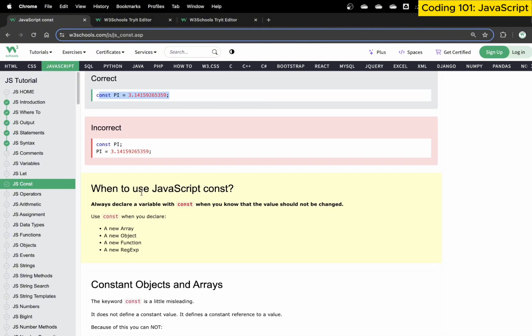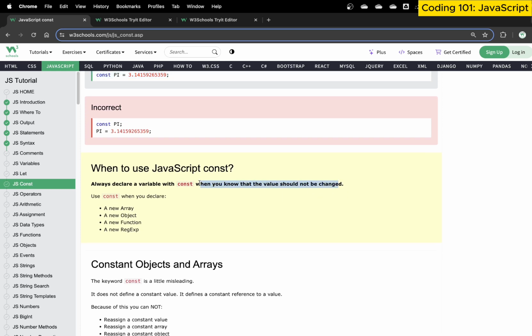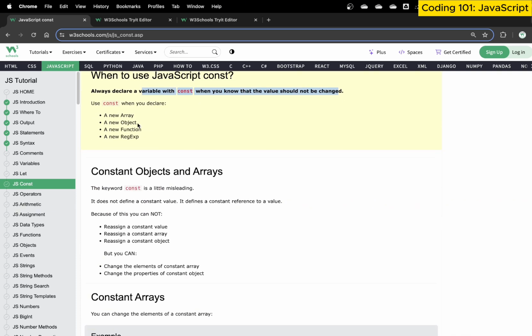Okay, so when to use JavaScript constants: always declare a variable with const when you know the value should not be changed. So if you know that a variable's value should not be changed, it has to be constant, fixed, no matter what, like pi for example. Use const. That way we can be very strict with it.